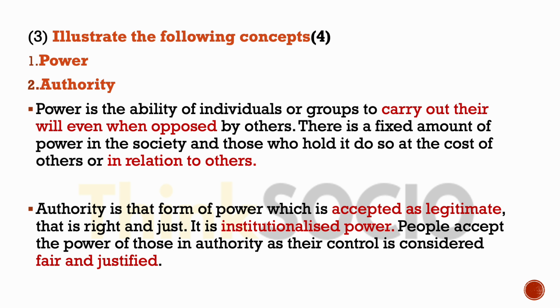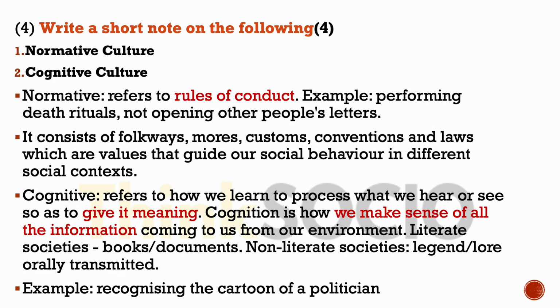Authority is that form of power which is accepted as legitimate, that is, right and just. It is, in other words, institutionalized power. People accept the power of those in authority as their control is considered fair and justified. Write a short note on the following: normative culture and cognitive culture.